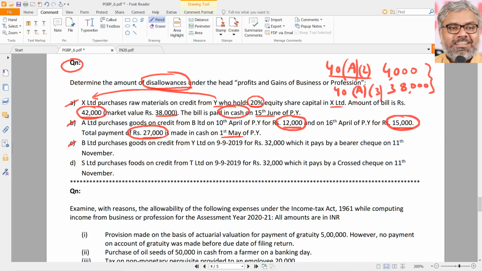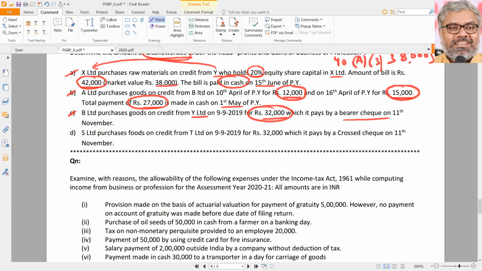CBDT says B Limited purchased goods on credit from Y Limited on whatever date, which is 32,000, for which it pays by a bearer cheque. Bearer cheque, no, not allowed. So this entire 32,000 is disallowed. Disallowed. Bearer cheque is not allowed. Account payee cheque only is allowed.